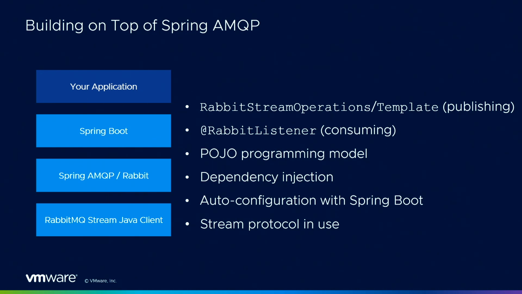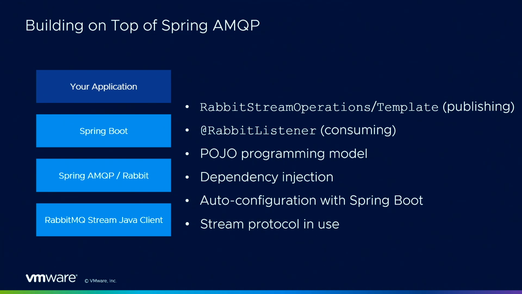So why would you want to use Spring AMQP? What does it do for you? The Stream Java client is quite simple to use already, but it's still an API, and maybe you don't want to rely on some API. You want to decouple your business code as much as possible from the infrastructure, and the Stream Java client and streams are the infrastructure in this case.